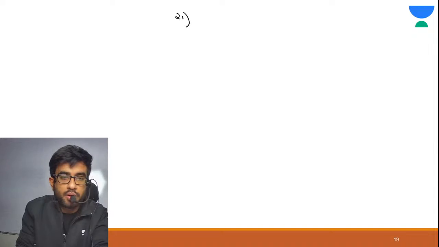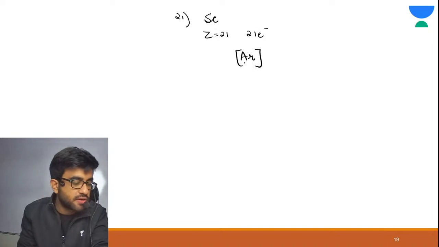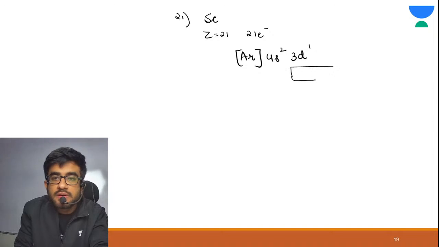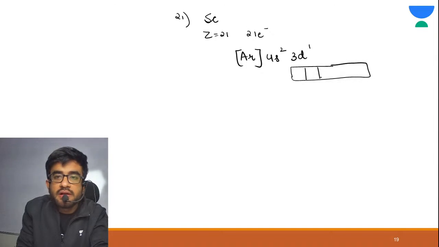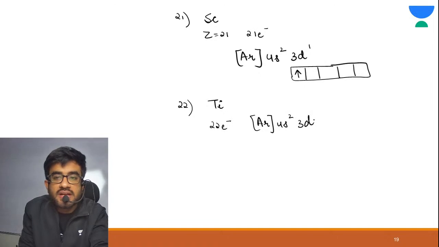Now these are important. 21 is scandium, Z equals 21, meaning 21 electrons you need to fill. Argon means you have filled 18 electrons, 4s2 makes 20 electrons, 3d1. 3d1 means your d subshell has how many orbitals? 5 orbitals, and here it is your 1 electron. Alright, 22, titanium, 22 electrons. It would be argon 4s2 3d2.